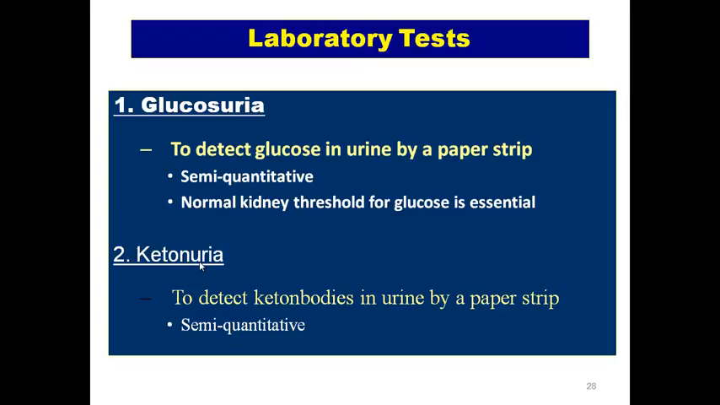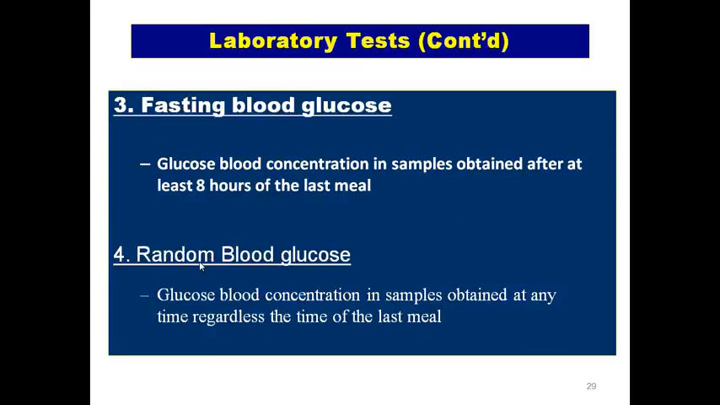So ketonuria will tell you about the acetoacetic acid or the acetone in the urine. It will not tell you about the true ketone levels. True ketone levels will be detected by doing the blood sample and looking for ketonemia.